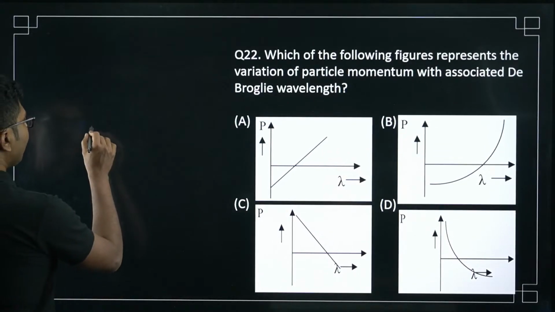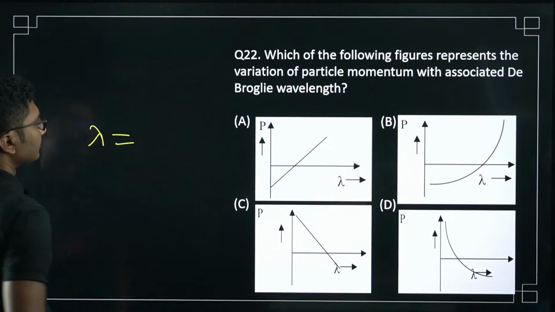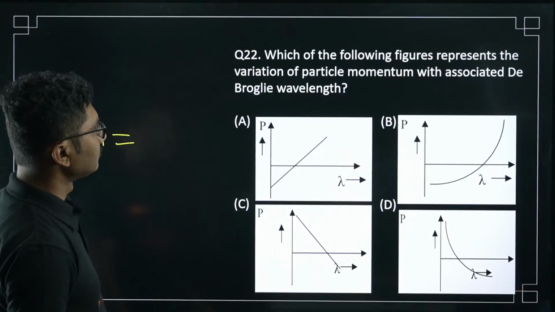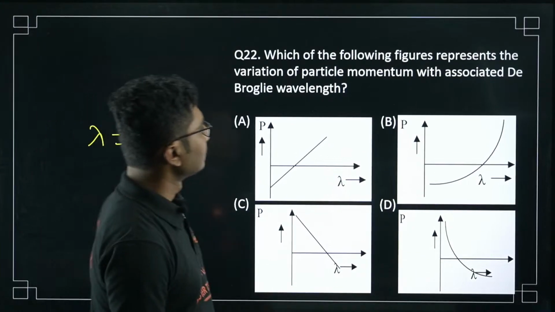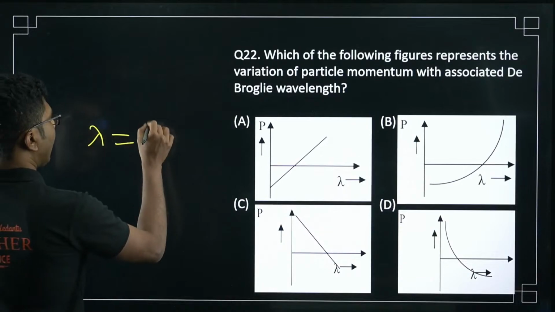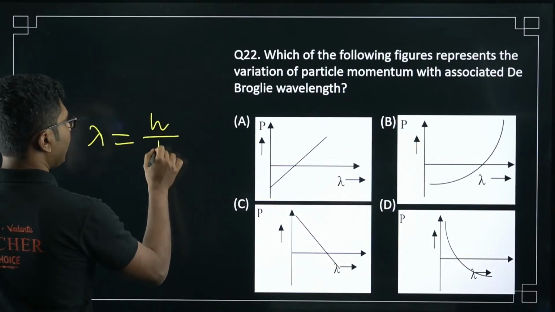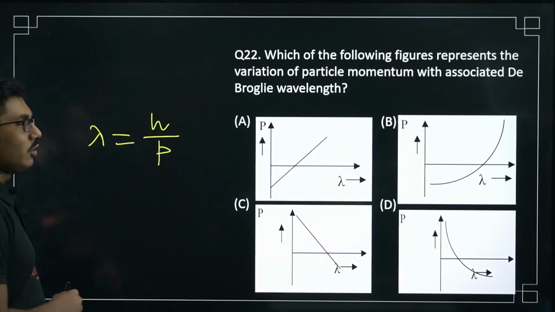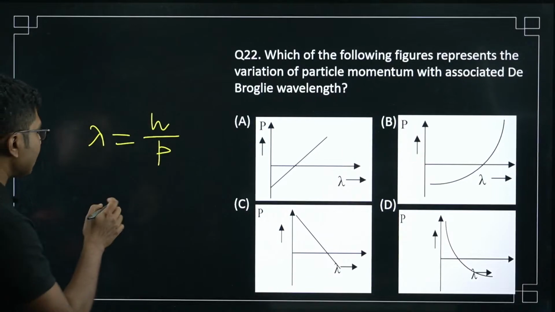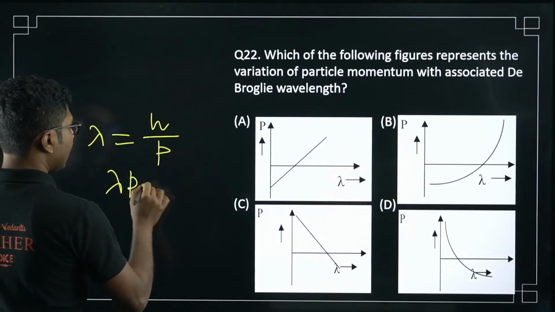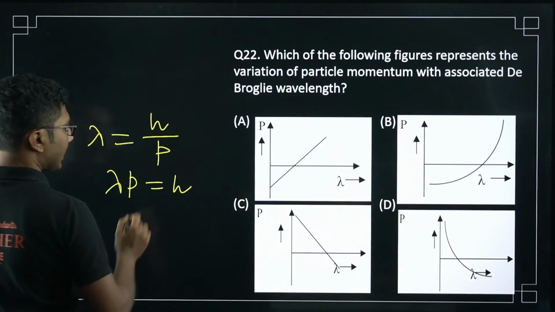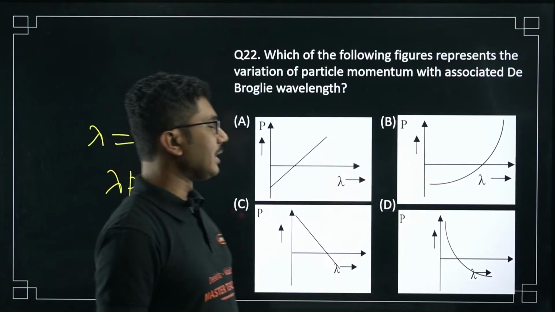What is the formula for de Broglie wavelength? h by p, right? So de Broglie wavelength is h by p. So lambda p equals h, that is constant. So what type of graph will it be?